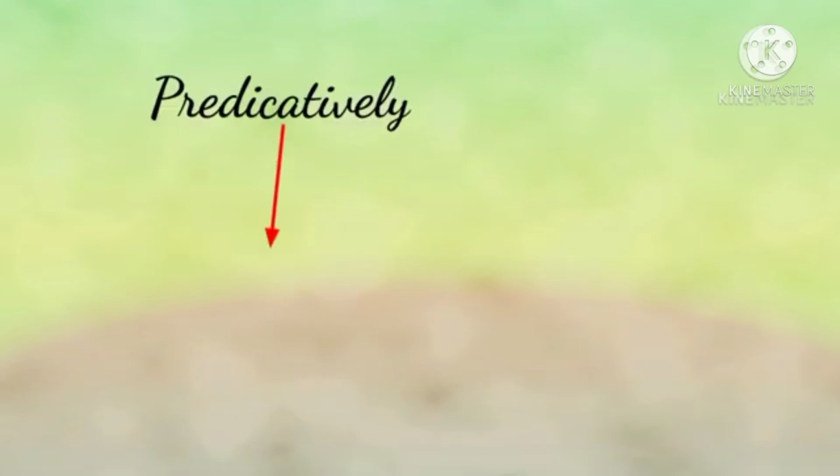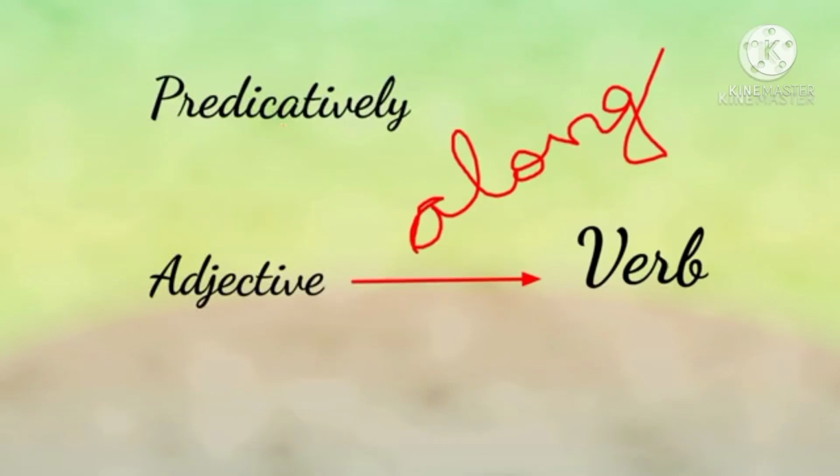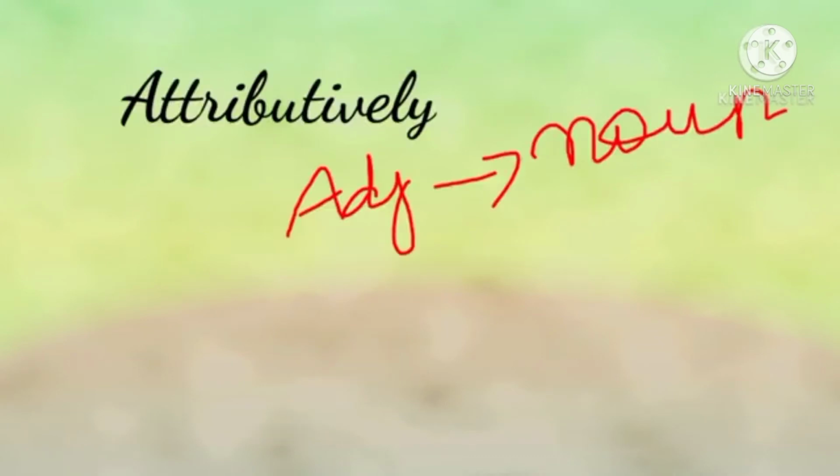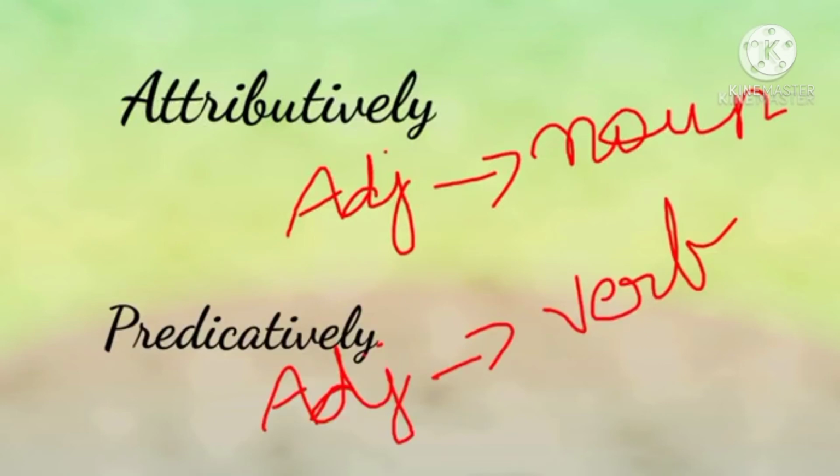In predicative use, the adjective is used along with the verb. Example: the boy is lazy. Here, the adjective lazy is used along with the verb. Which is the verb here? Is. Okay. Keep in mind, children, in attributive use, the adjective is used along with the noun. But in the case of predicative use, the adjective is used along with the verb.